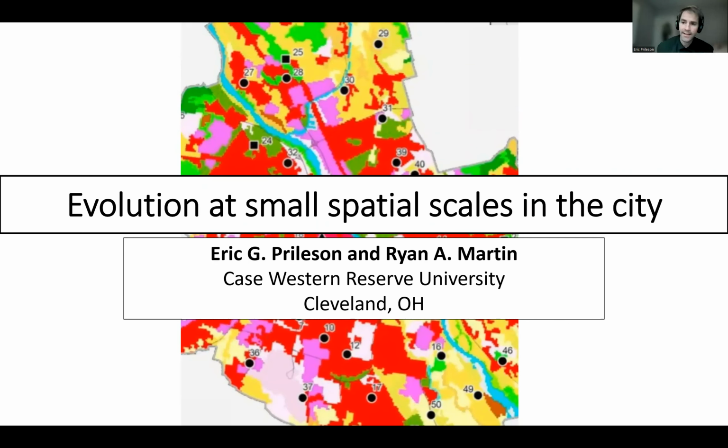And in this forum, we're talking about evolution over contemporary timescales. But I find it really fascinating to think about how evolution could occur at small spatial scales or microgeographic spatial scales. And thinking about this, it's interesting to think about how you could use the city or an urban habitat in order to explore that. And that's what this study entails.